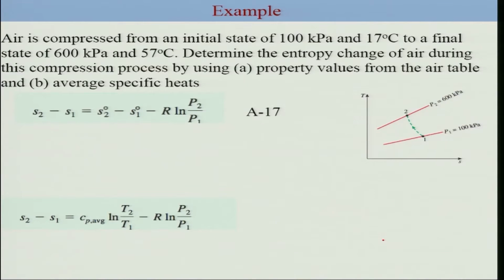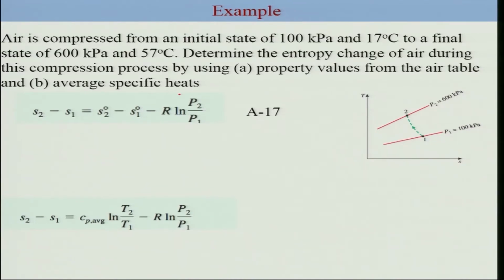So this is an example of air compressed from an initial state of 100 kilopascal and 17 degrees Celsius to a final state of 600 kilopascal and 57 degrees Celsius. What we need to find out is the entropy change of air during this compression process, by using the property table or by considering the average specific heat.